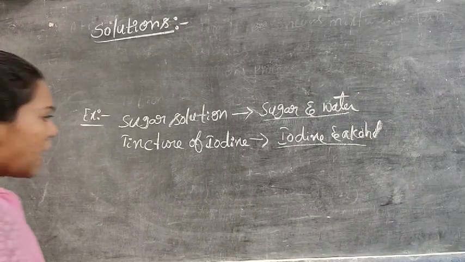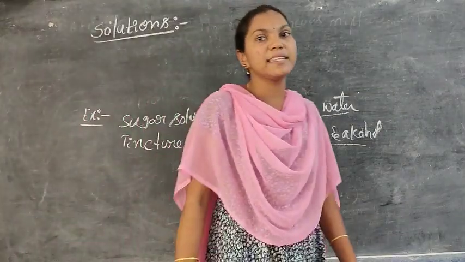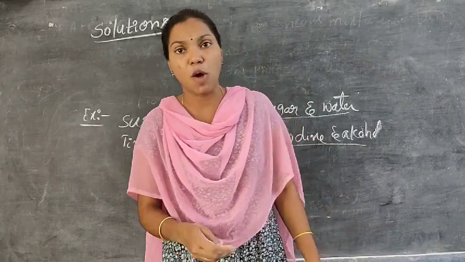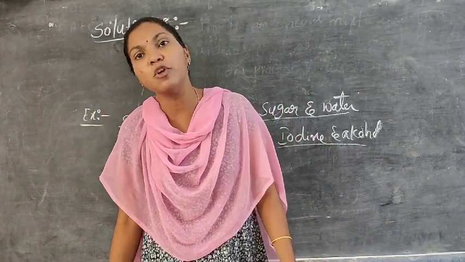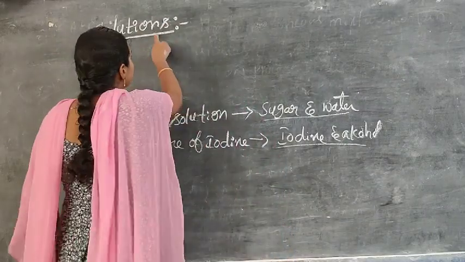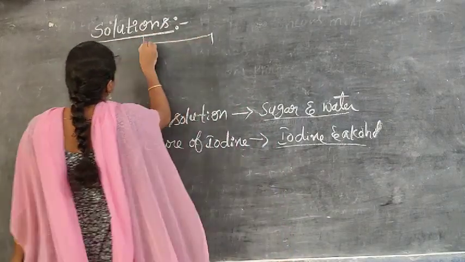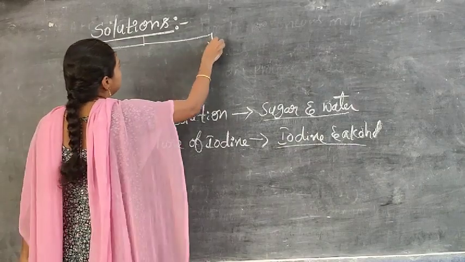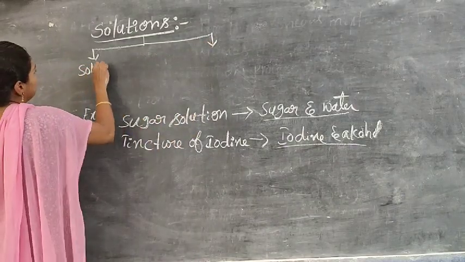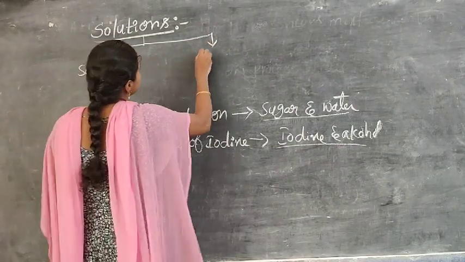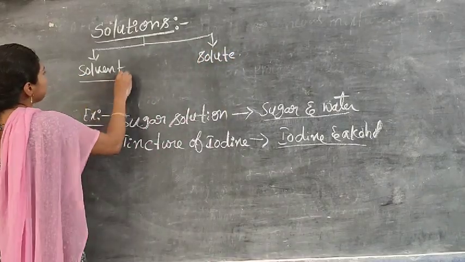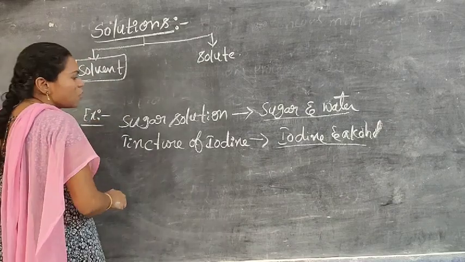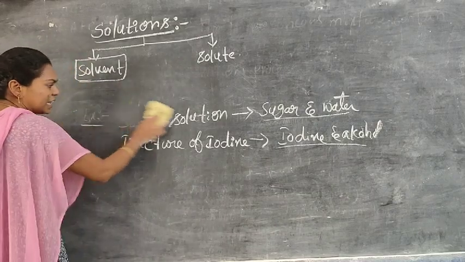Now I said any type of solution must contain mainly two parts, not components, two parts. One is the solvent part, another is the solute part. Means the solution contains mainly how many parts? Two parts. The solution can be classified into two parts: one is the solvent, another is the solute. Okay. What is meant by solvent? Now we have to see the meaning of solvent.